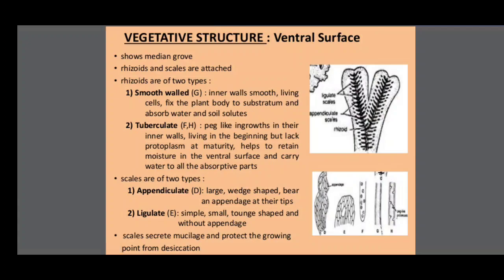The second type is tuberculate rhizoids, with peg-like ingrowths on their inner walls. They are living in the beginning but lack protoplasm at maturity.